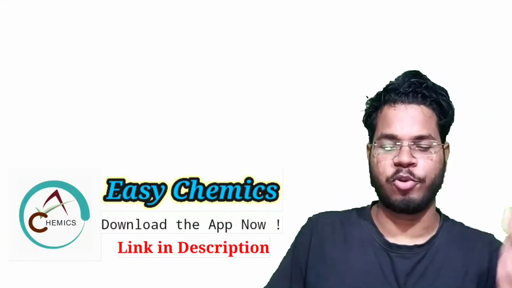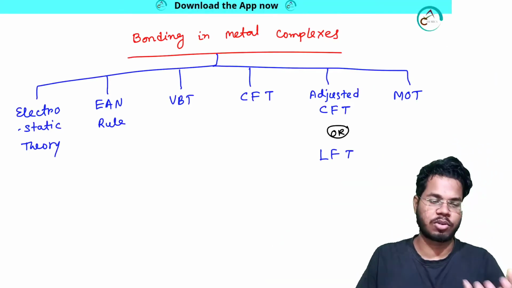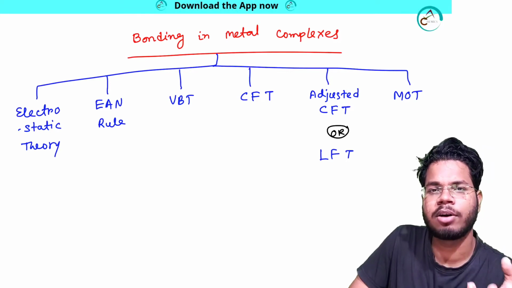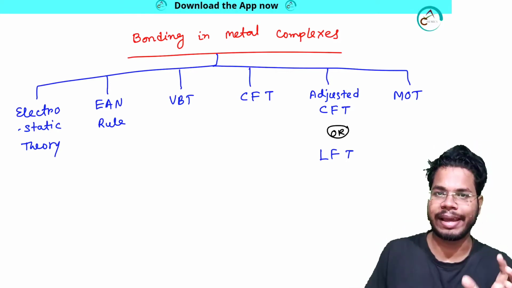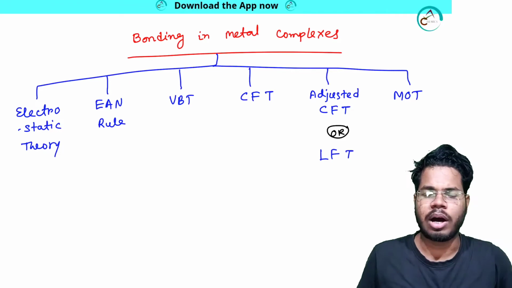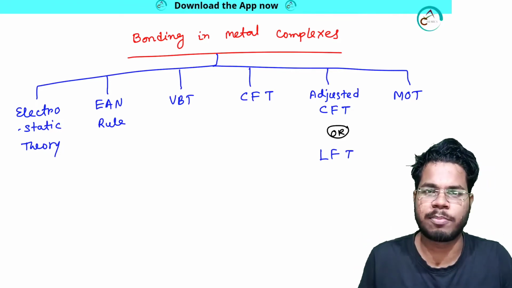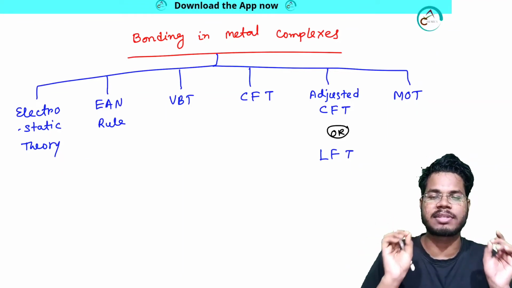So in this video, I am going to talk about the bonding in metal complexes. Till now, we have discussed the corresponding isomers, we have discussed the different kinds of ligands, and how ligand binds to the metal. I already discussed how many coordination polyhedrons are possible for a system. I have discussed everything.